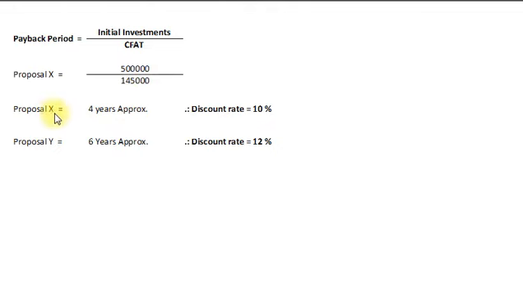So in case of proposal X, our payback period is approximately 4 years, and that 4 years falls in the criteria 3 to 5 years, and our discount rate would be 10%. And in case of proposal Y, our payback period amounts to 6 years approximately, which falls in the criteria of 5 to 10, and the discount rate will be 12%. Now, after deciding discount rate, we will calculate net present value and profitability index for both the proposals.